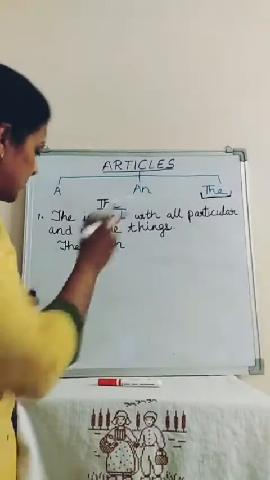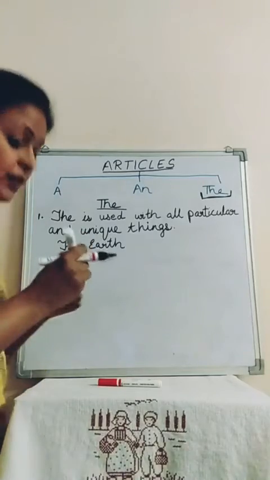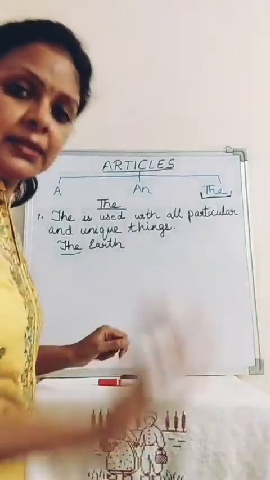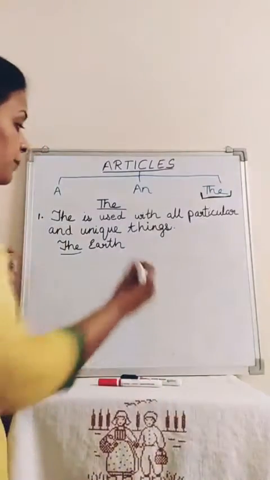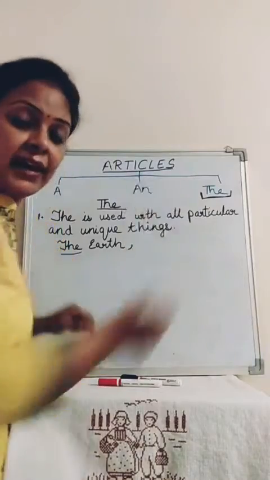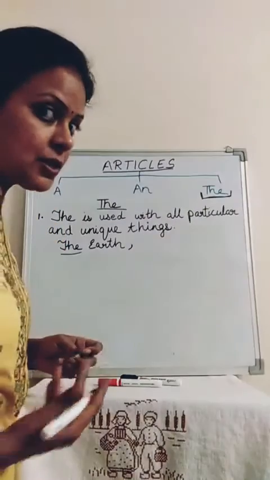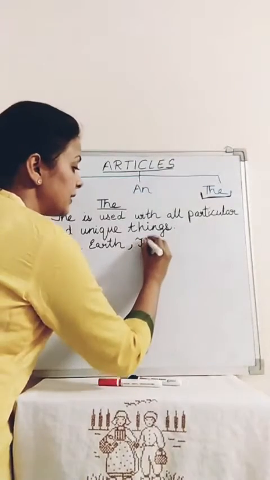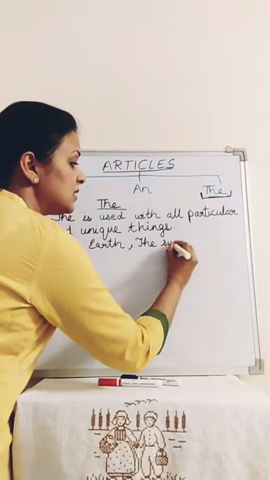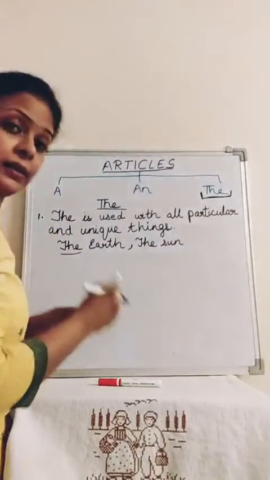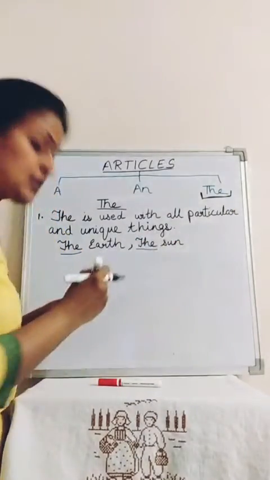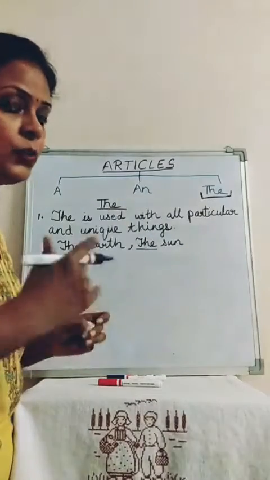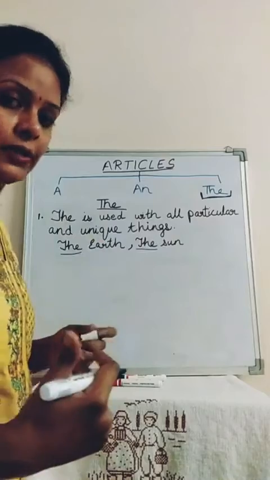We can take examples of other planets also: the Mars, the Jupiter, the Saturn. For example, we use the sun because the sun is also special, it is one of its kind. So we always say the sun. Yes, the sun, the moon, the rainbow, the sky. So the is clear. It is used with very unique and particular things.